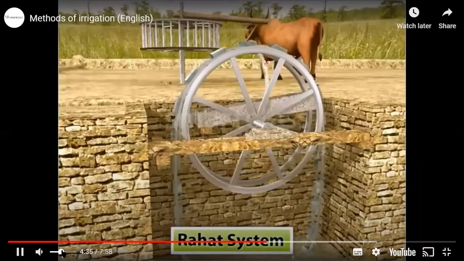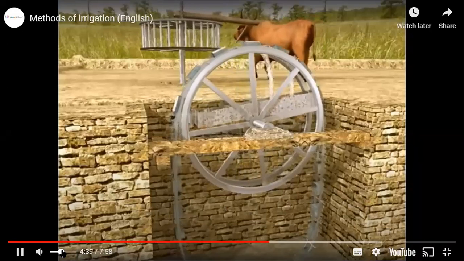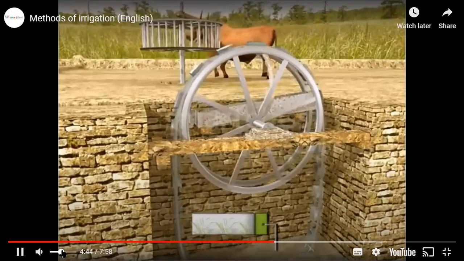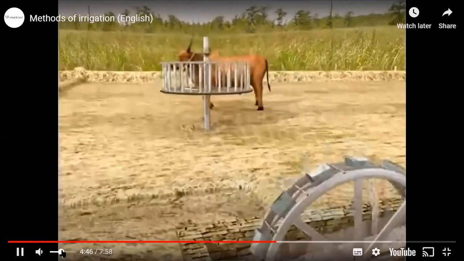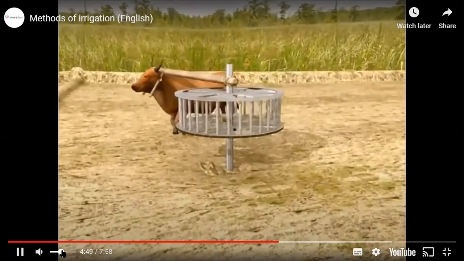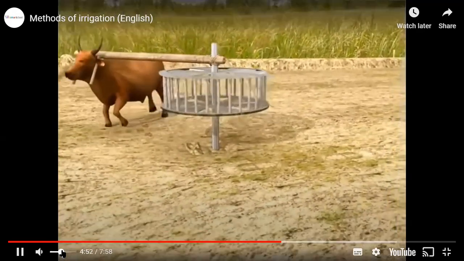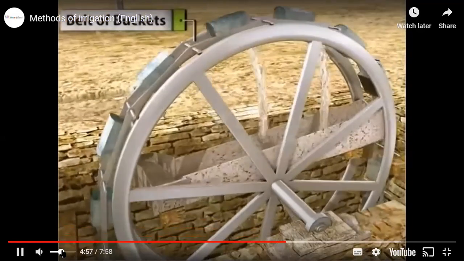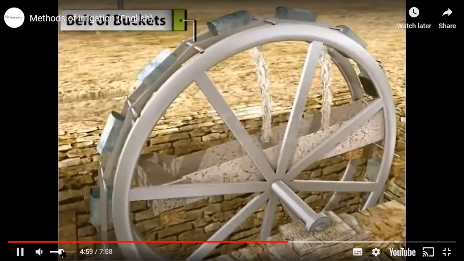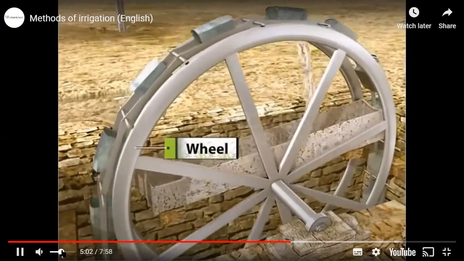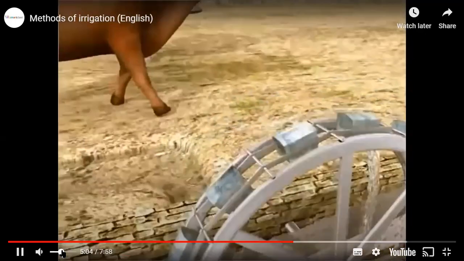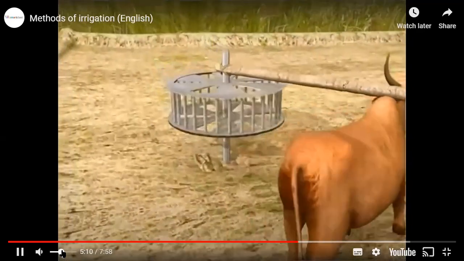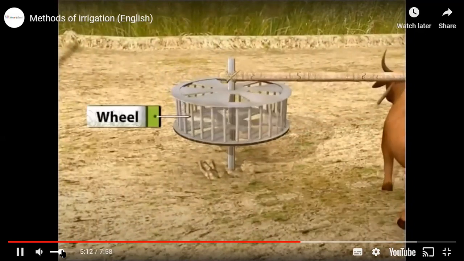The Rahat system of irrigation involves two wheels, one placed vertically over a water source, typically an open well, and the other placed horizontally at a distance. A belt of buckets is fixed to the first wheel and an ox, buffalo, or camel is tied to the other wheel.